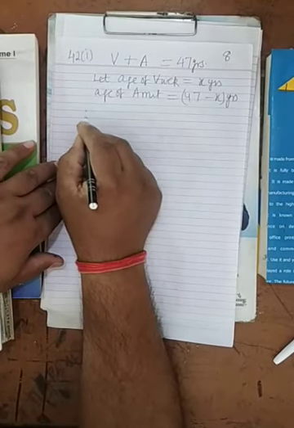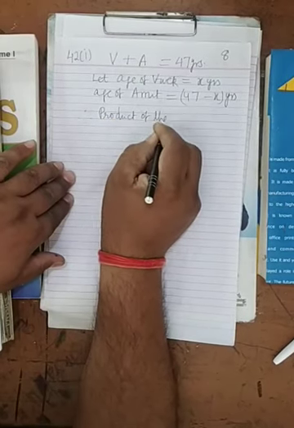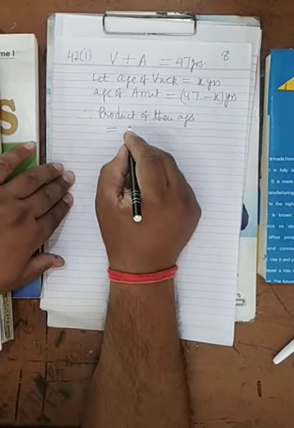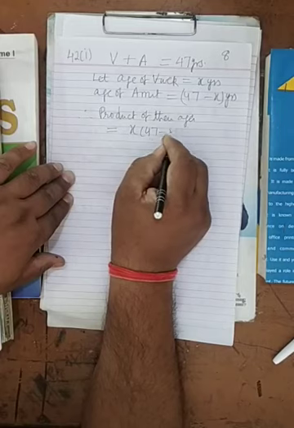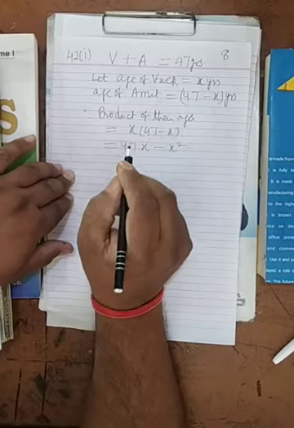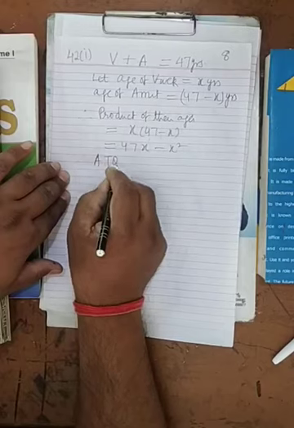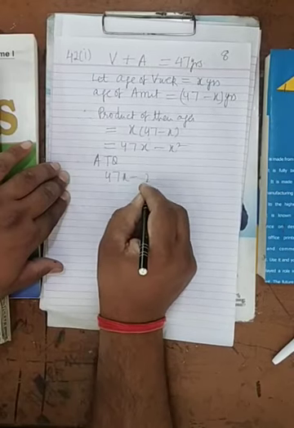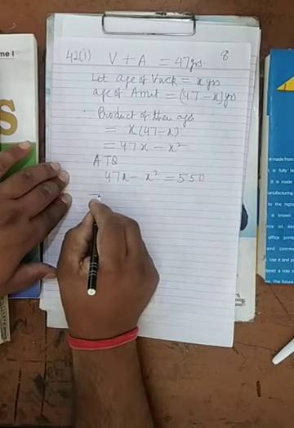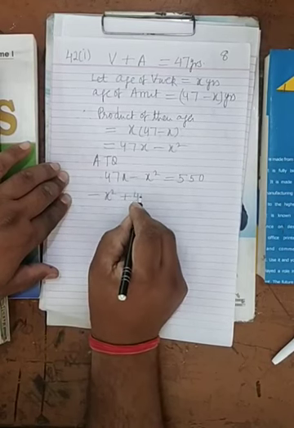Now therefore the product of their ages will be equal to what? x into 47 minus x, that is 47x minus x square. But in the question it is given 550. According to the question, 47x minus x square equals 550. So you can write minus x square. What is the sign of 47x? It is plus. So plus 47x.